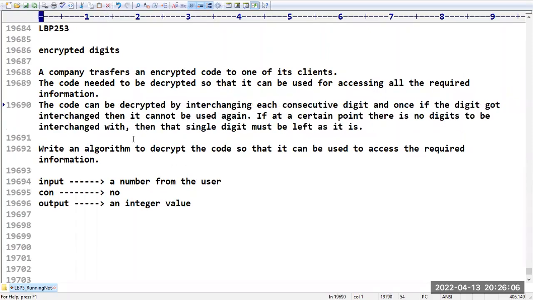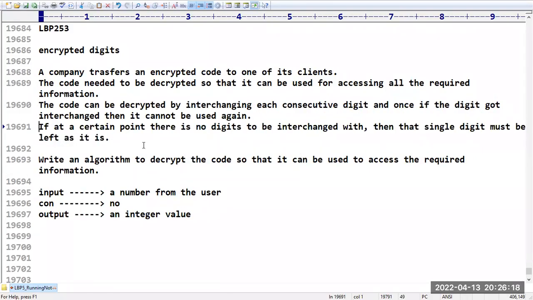The code can be decrypted by interchanging each consecutive digit, and once a digit has been interchanged, it can't be used again. If at a certain point there is no digit to interchange with, then that single digit must be left as it is. Write a program to decrypt the code so that it can be used to access the required information.